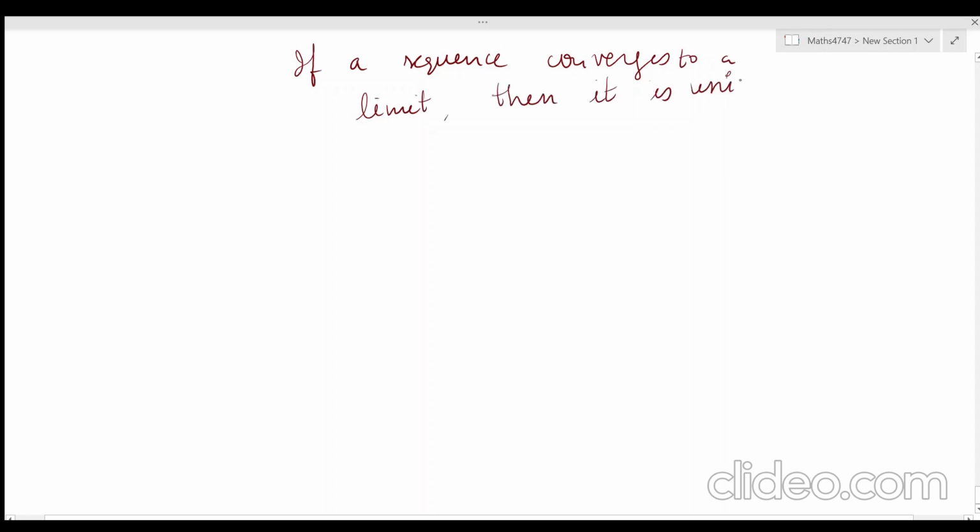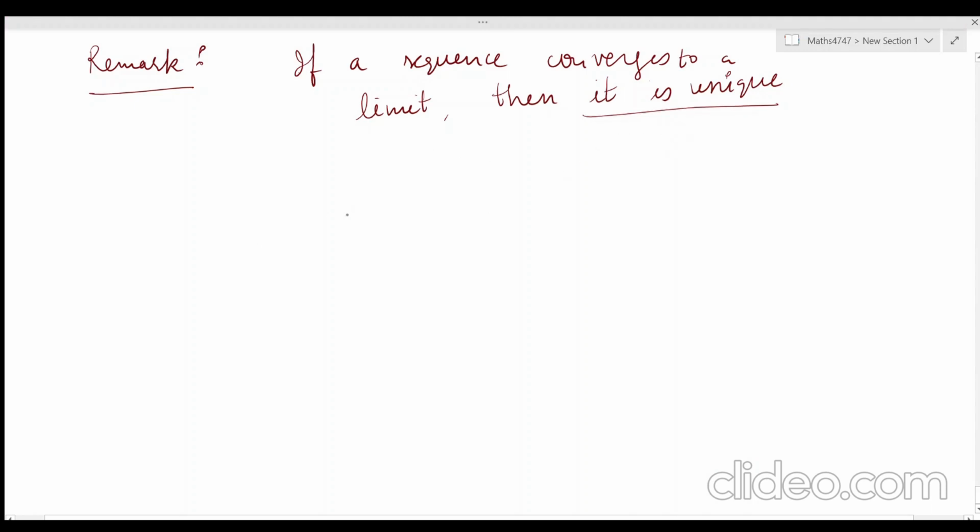The result is, if a sequence converges to a limit, then it is unique. This is your remark, or you can say some result. So we have to prove this. If a sequence is given and it converges to some limit, then it should be unique. You normally know this, but here what we will do is prove it.